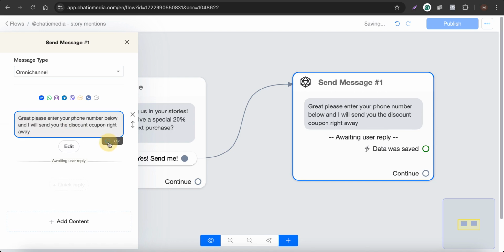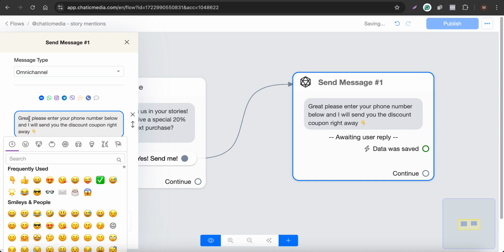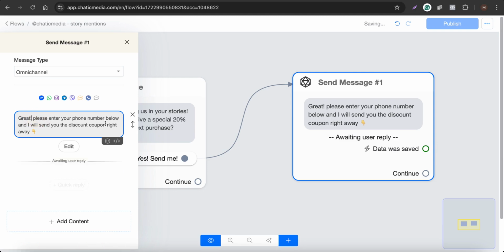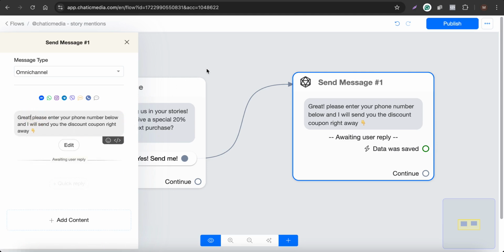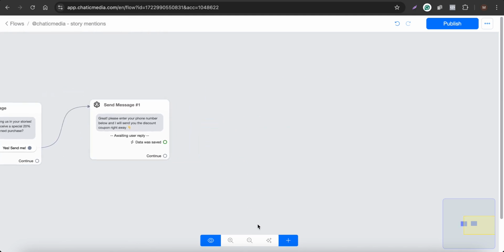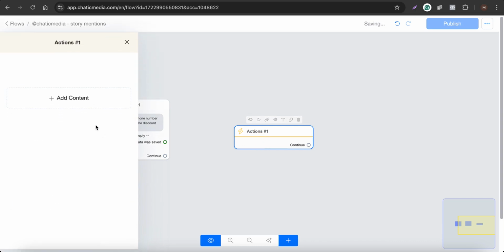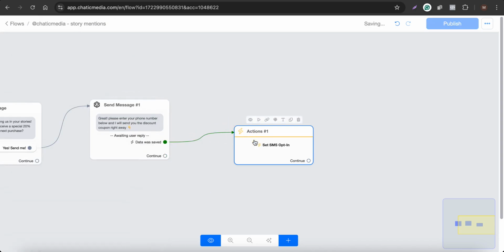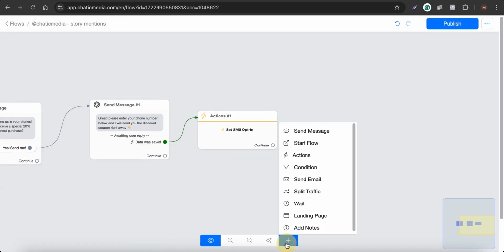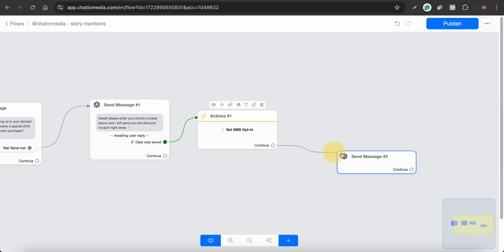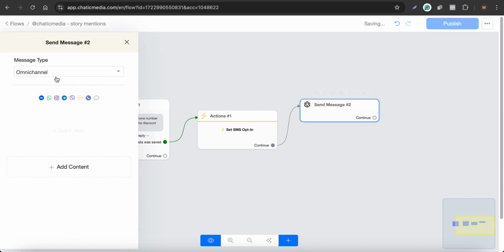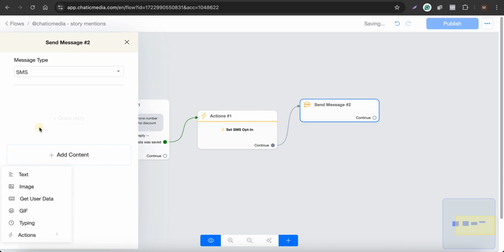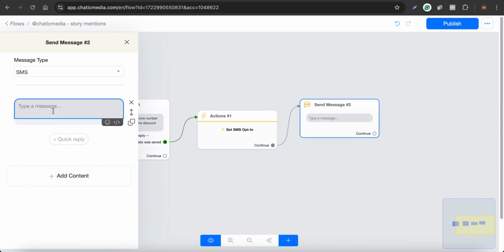So let's send this message for them. Great, please enter your phone number below and I will send you the discount coupon right away. So here once they enter the phone number, we have to set the SMS opt-in as well. Alright, so here we want to send them an SMS. So here let's choose SMS right here and add the text message.